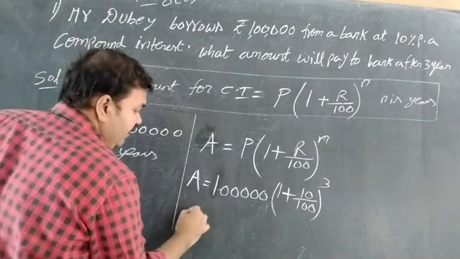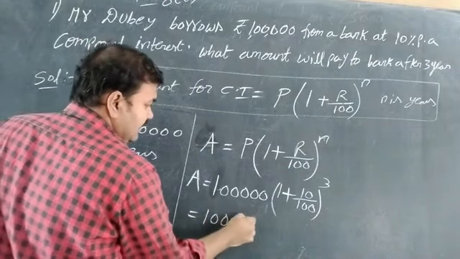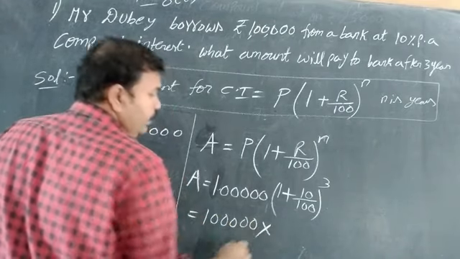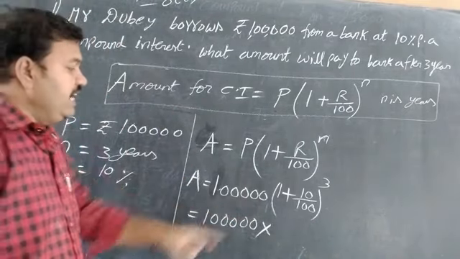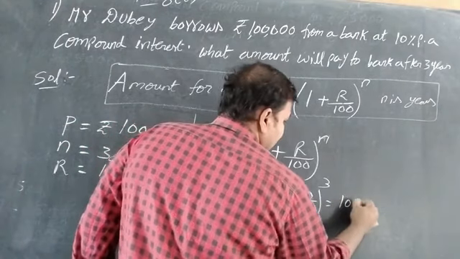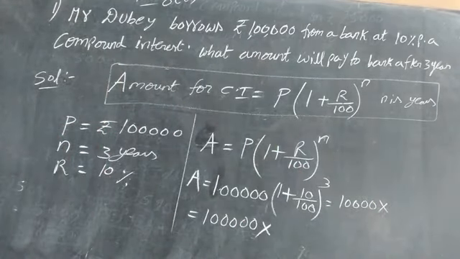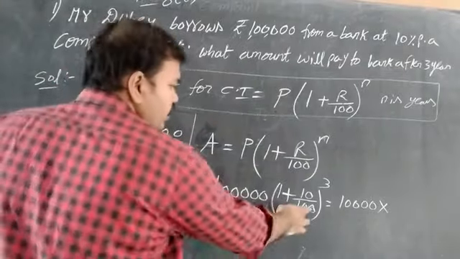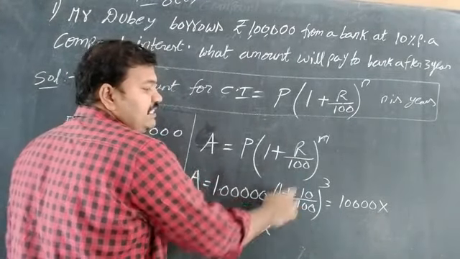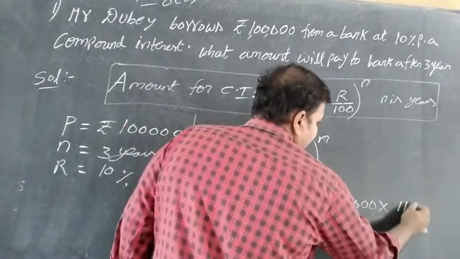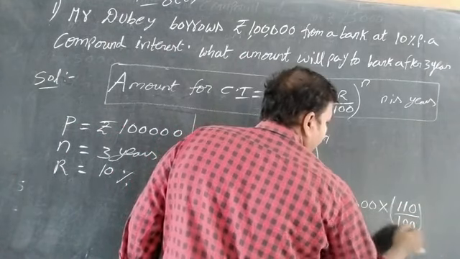Now it will change as 1 lakh into this one. Last year we did such sums in the simple interest chapter. 1 plus 10 by 100 means simply addition of these two. 100 plus 10, 110 by 100 whole to the power of 3.